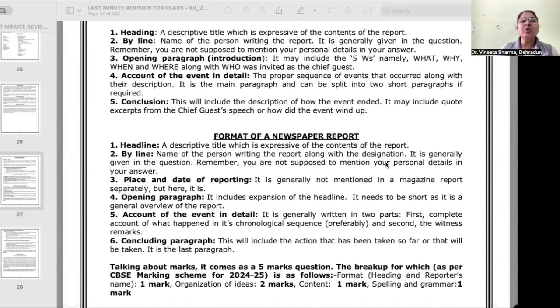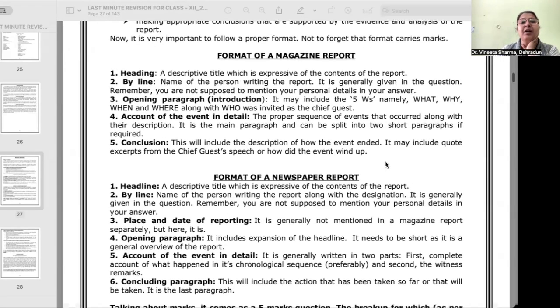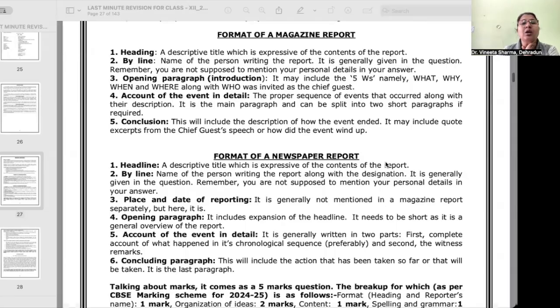Okay, so if we talk about the format of a newspaper report, the headline and byline are the same as we have in the magazine report also. But the one difference is place and date of reporting. On the left hand side, we always mention place and date of reporting. It is generally not mentioned in a magazine report separately, but here we have to. Then the opening paragraph. The opening paragraph includes expansion of the headline. It needs to be short as it is a general overview of the report.